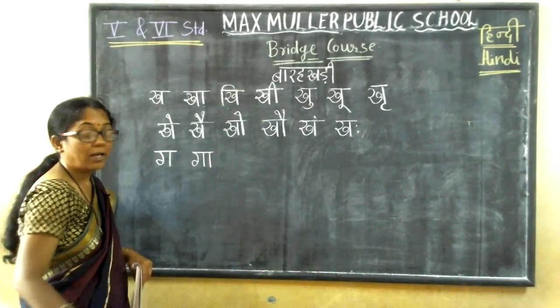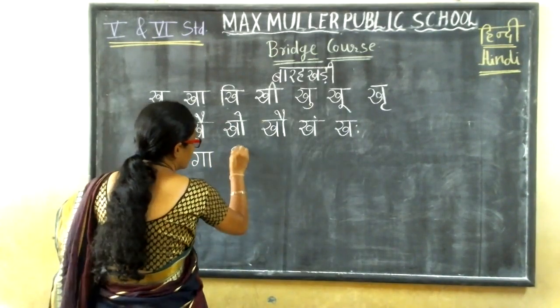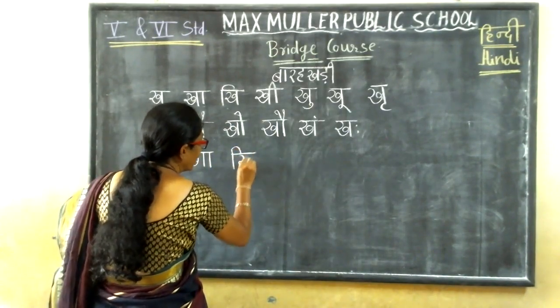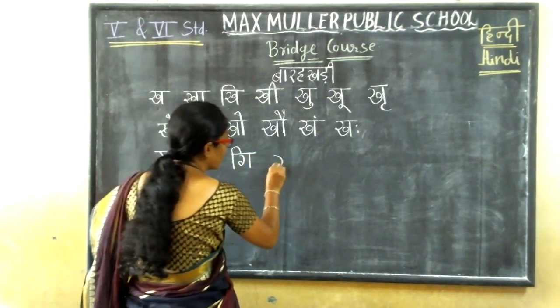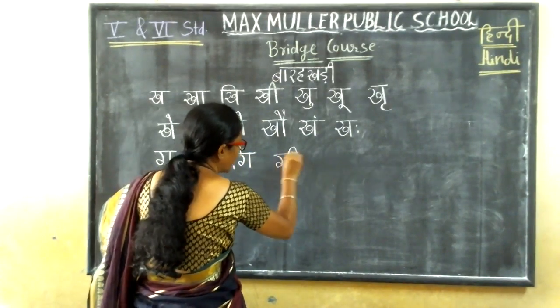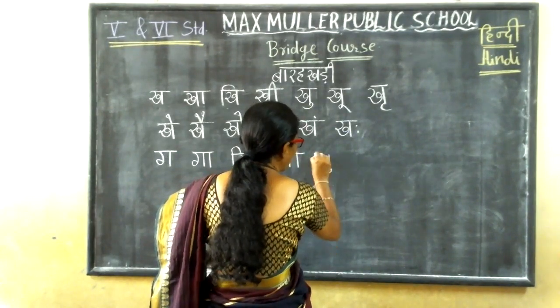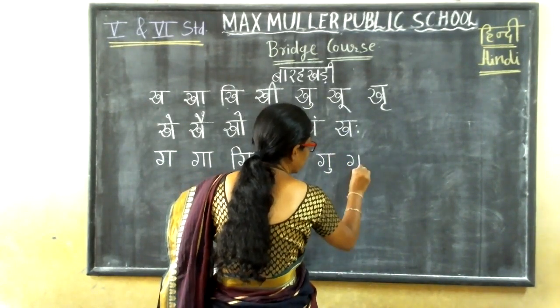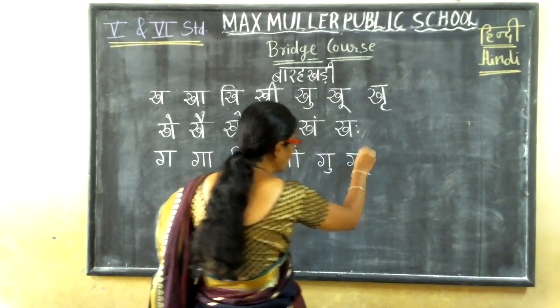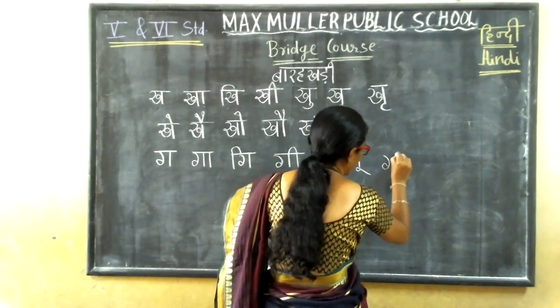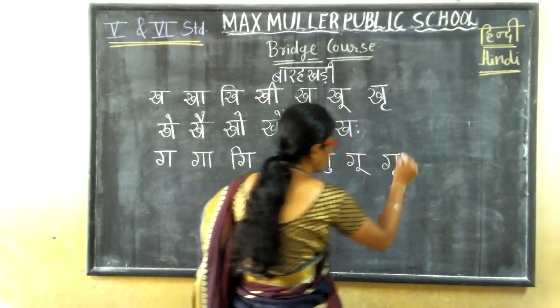Okay, next is choti i ki matra, gi. Next, badi ee ki matra, gee. Okay, next, u ki matra, gu. Next, badi oo ki matra, goo. Next, ru ki matra, gru. Okay.